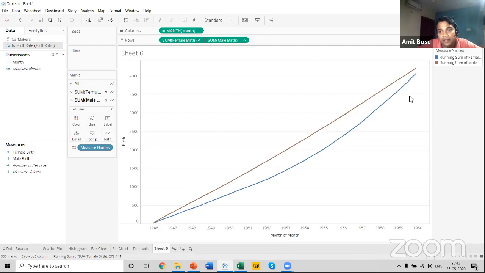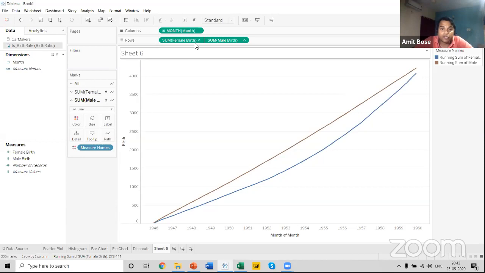So you can see the male birth is 4214 and 4071. So how the records have changed with a single change in the way you are calculating things. Earlier, when I was calculating the male and female birth trend in terms of month and all, there was different data information that we were able to withdraw from the analysis. But the moment I applied a running total, meaning how many new births have been added each and every month, because you're using a month pill over here, you can see how the total at the end of the day changes.